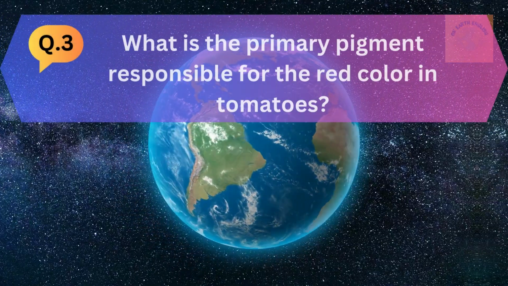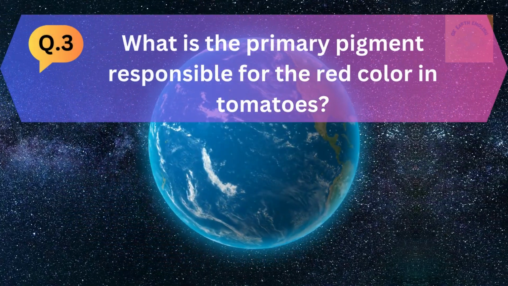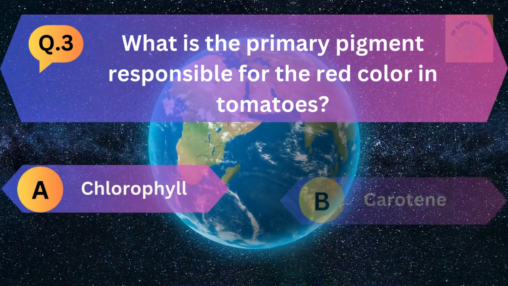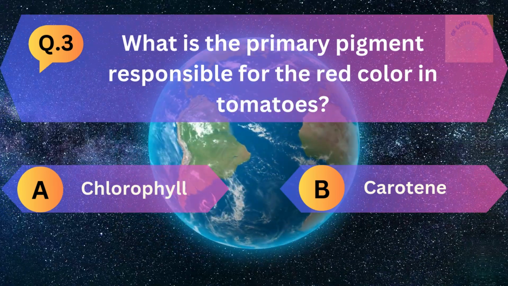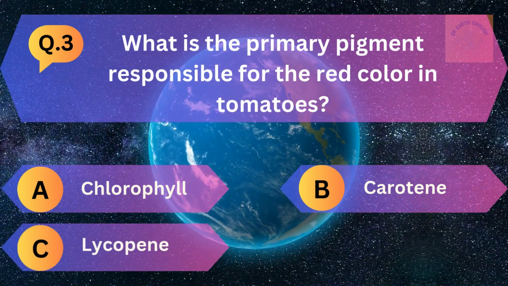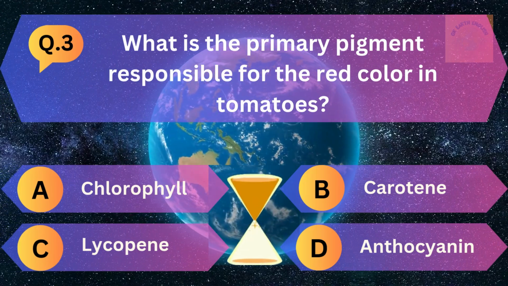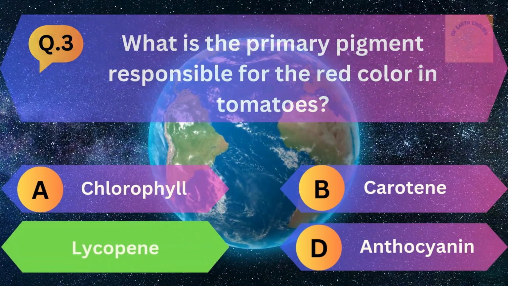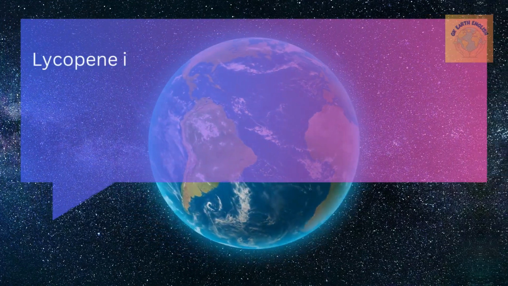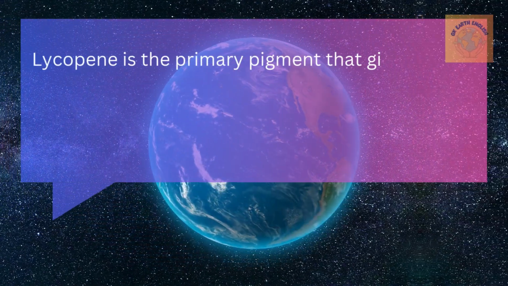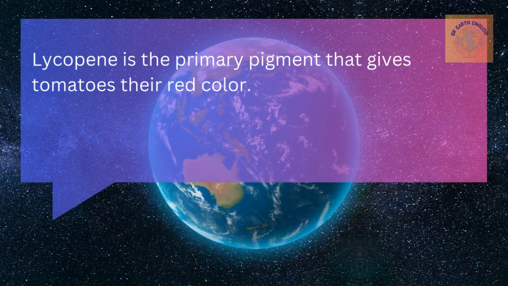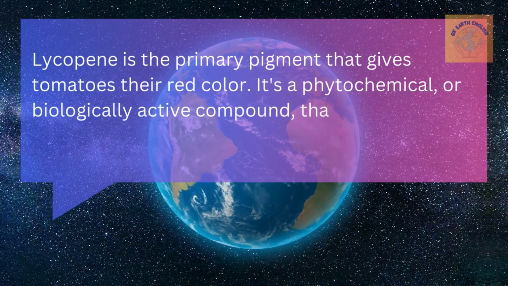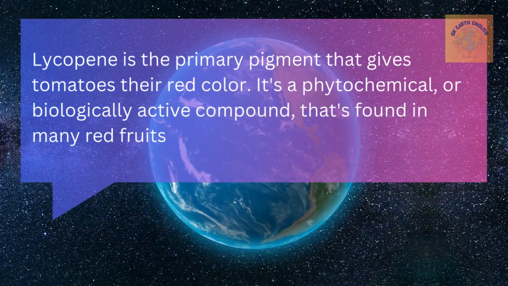Question number 3. What is the primary pigment responsible for the red color in tomatoes? Option A chlorophyll, B carotene, C lycopene and option D anthocyanin. The correct answer is lycopene. Lycopene is a primary pigment that gives tomatoes their red color. It's a phytochemical, or a biologically active compound, found in many red fruits and vegetables.